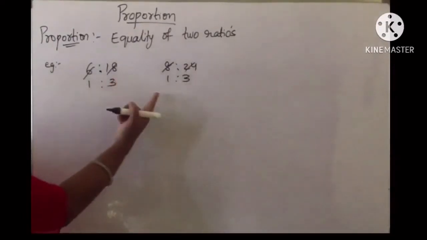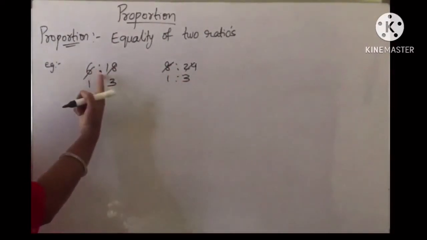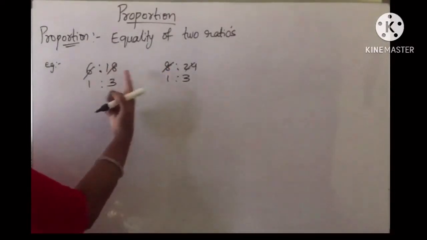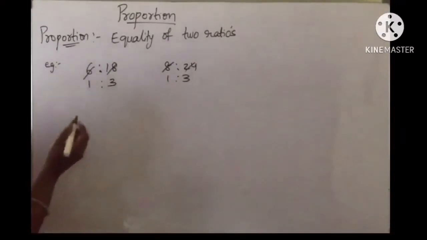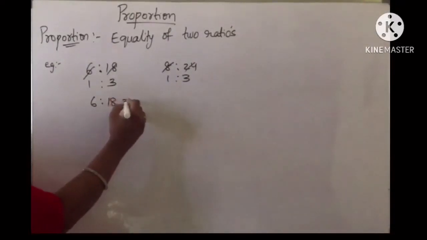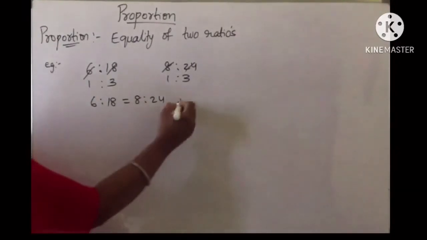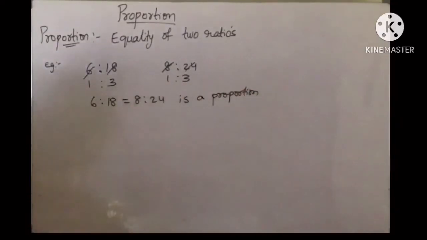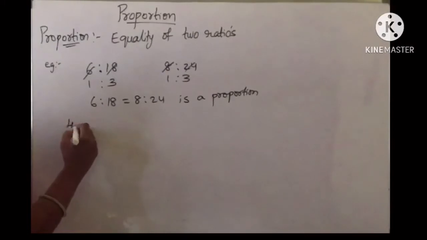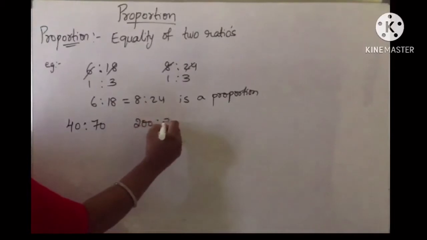When the two ratios are equal, we can say these four numbers, two numbers in one ratio, so in two ratios you will have four numbers, are in proportion. That is, we can write 6 is to 18 is equal to 8 is to 24, because you got the ratios equal. So I can say they are in proportion.